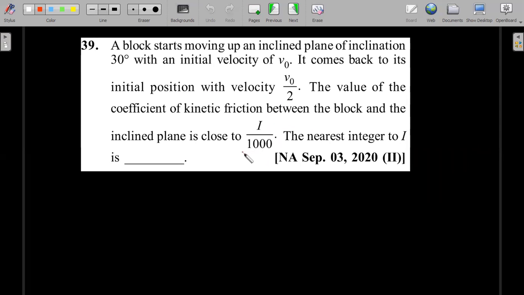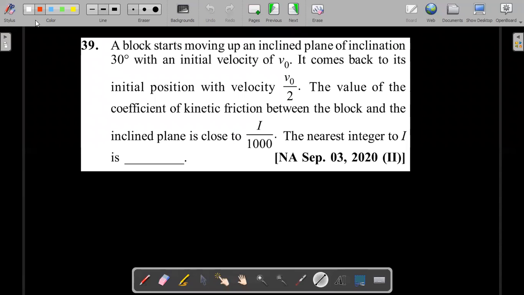So this is a recent examination, September 2020, numerical value question. A block starts moving up an inclined plane of inclination 30 degrees with an initial velocity v0. It comes back to its initial position with a velocity v0 by 2. So it goes up and comes back, speed is reduced. The value of the coefficient of kinetic friction between the block and the inclined plane is close to.